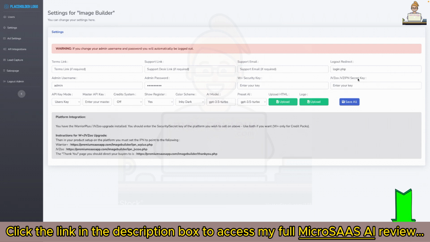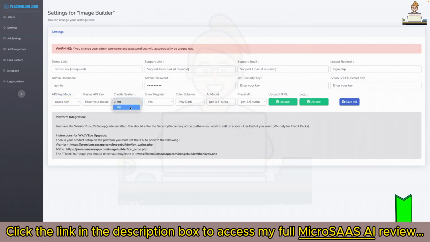This is explained how to do in the tutorials which we're going to be adding. Pretty simple to do. Now we've got an API key mode. What you can do is let users use their own key inside the API key, or you can let your users use your key. So you can use either one. If you want to use my key, for example, then you put your master key in here. Well, we'll leave it as user's key.